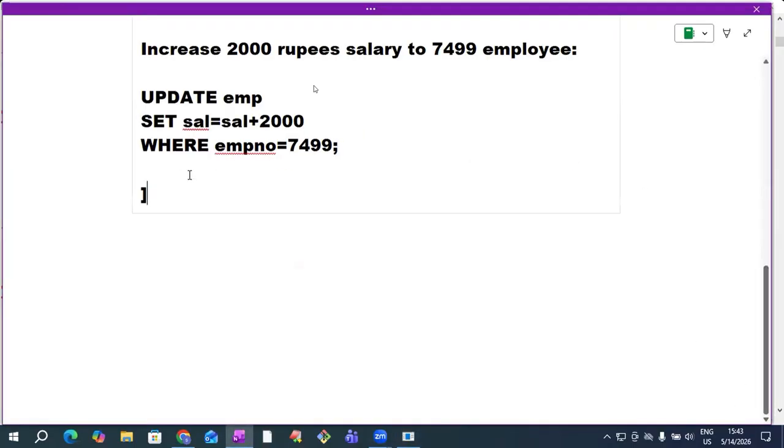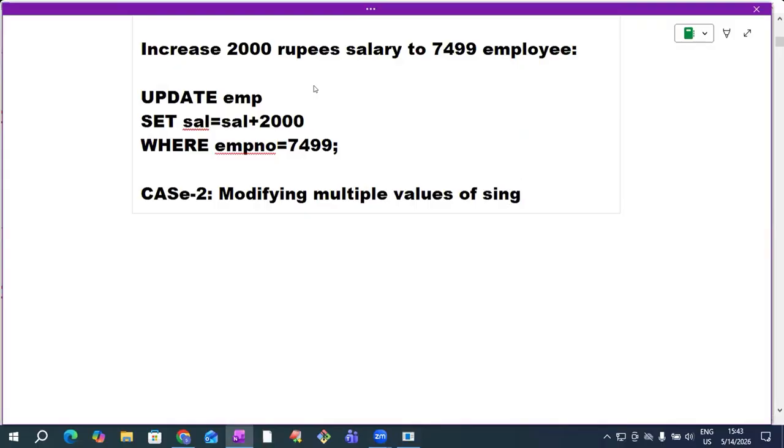Next, second case. Case 2: modifying multiple values of a single record.